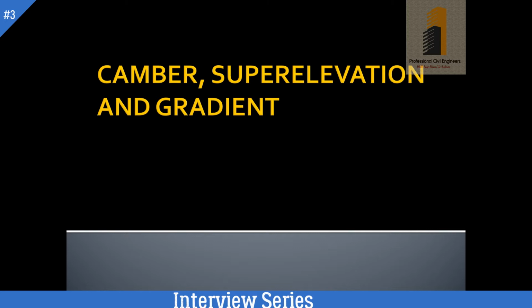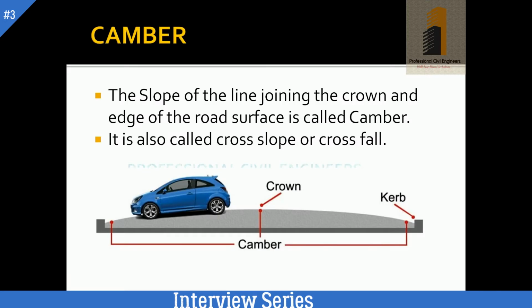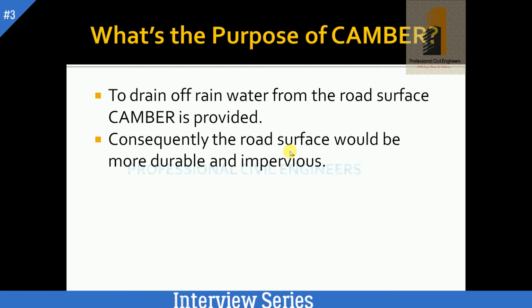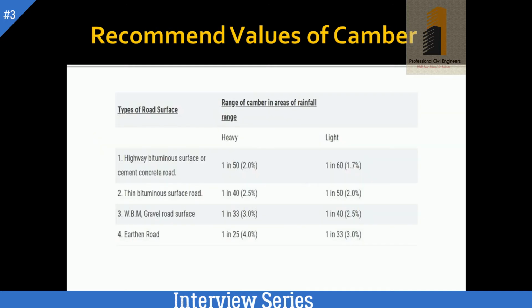Okay, now we will start from camber. What is camber? This is the cross slope that we provide in roads. The slope of the line joining the crown and edge of the road surface is called camber. Crown is the highest point of the road surface. It is also called cross slope or cross drainage. Why do we provide this camber? To drain rainwater from the road surface, and to make the road surface more durable and impervious.